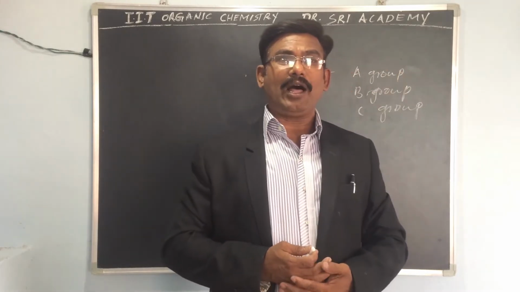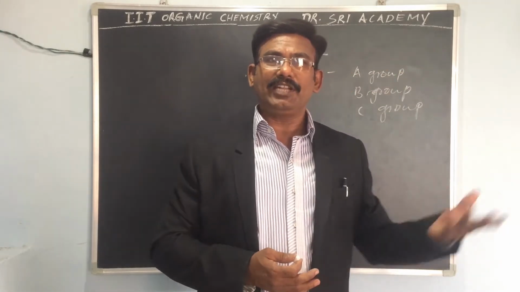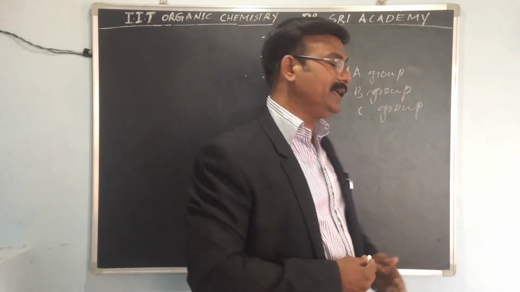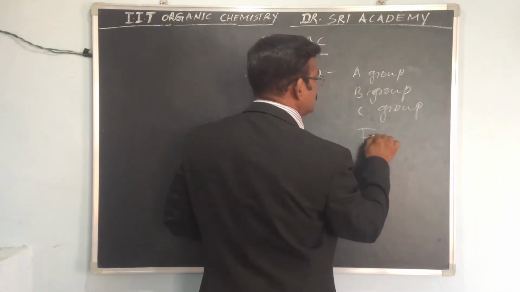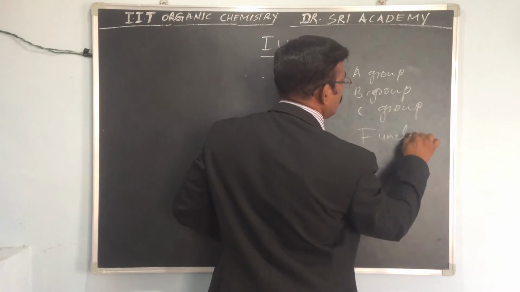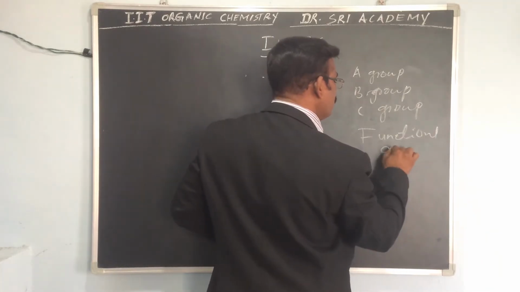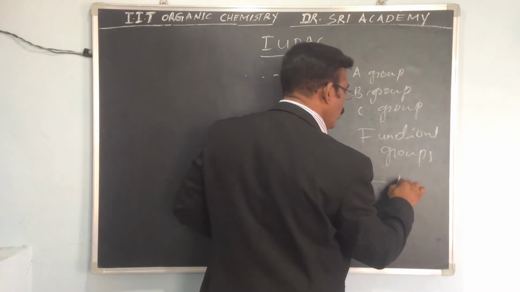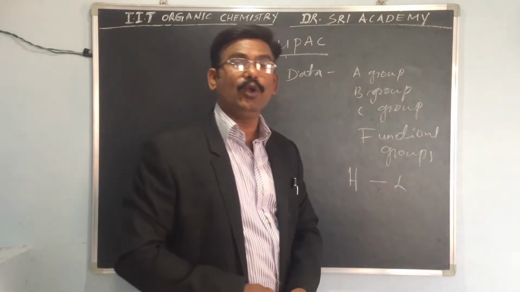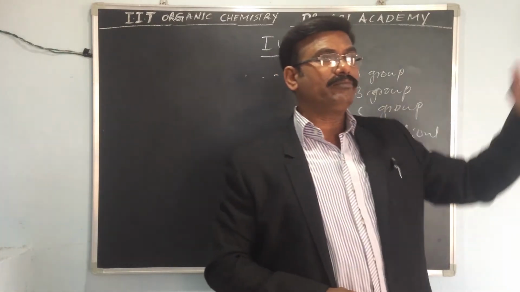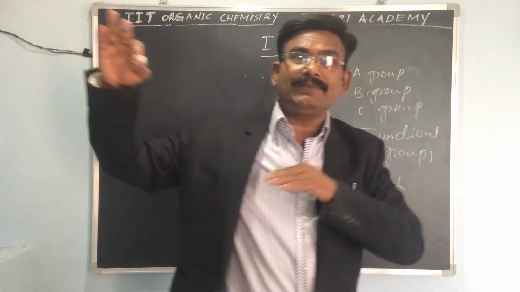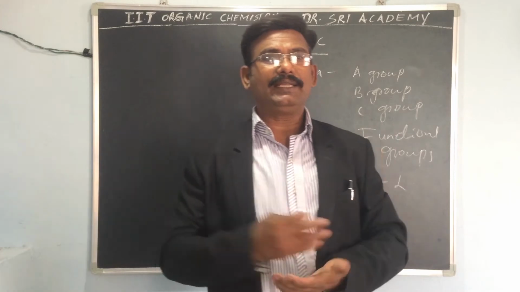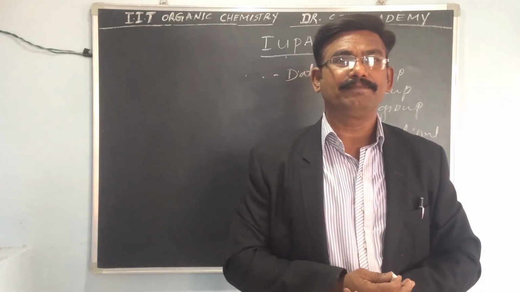The functional groups, I will write here, from highest to lowest priority. Which functional group comes first, and which comes last? That we will also have to discuss.